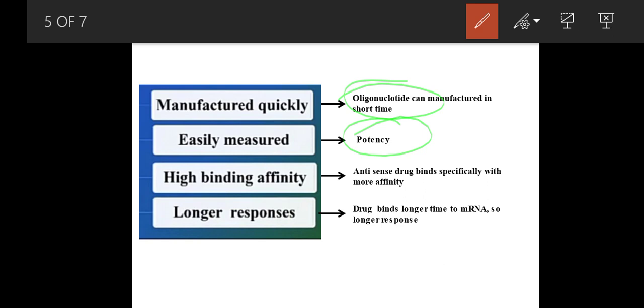Then one more important thing is that it is very specific. Binding is very, very specific. It will bind to the specific mRNA only. And there is a longer response, because it binds very tightly and for a long time, so the response will be very long. These are the advantages.